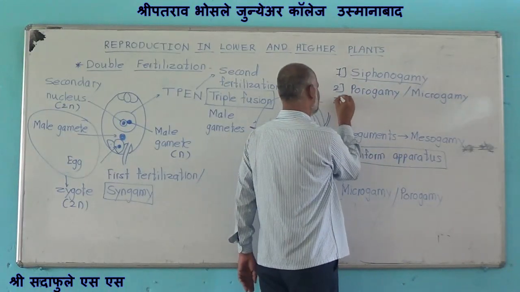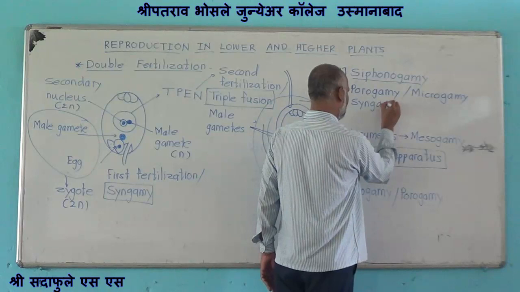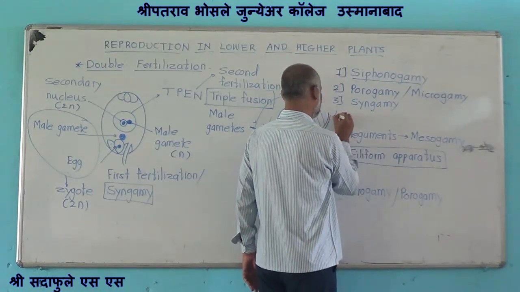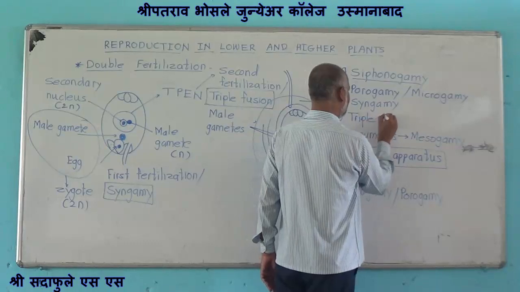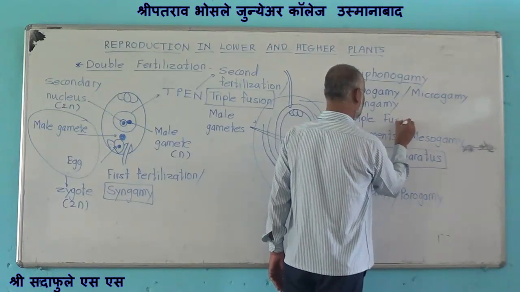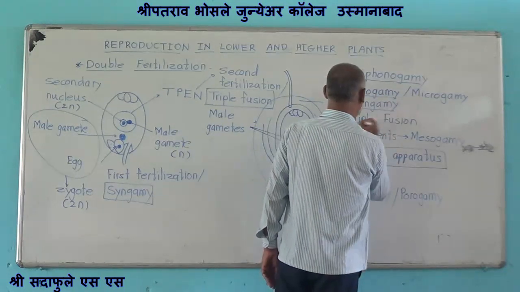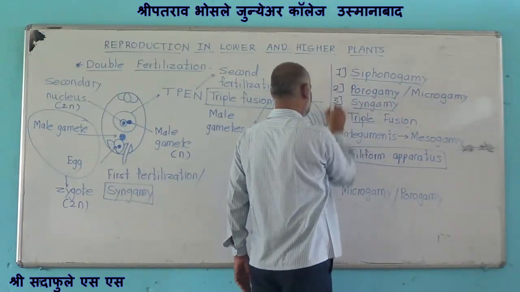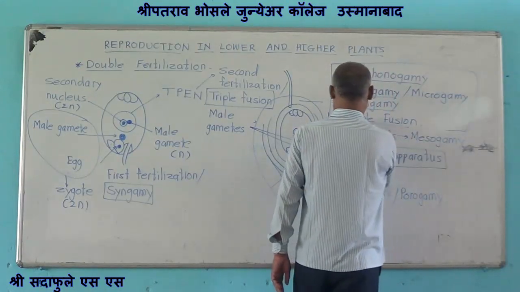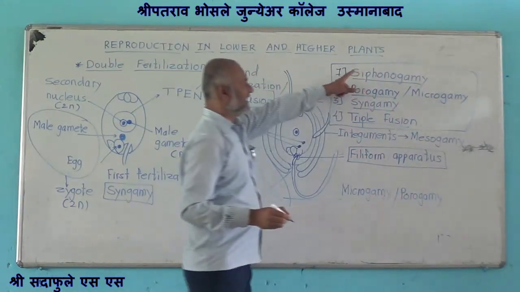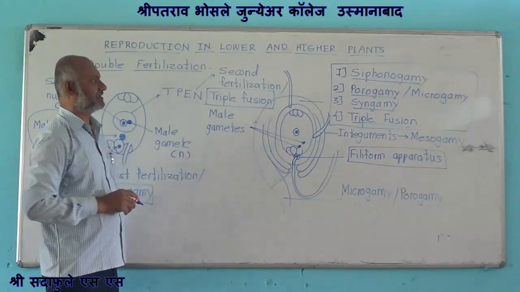Number three is syngamy, and number four is triple fusion. These four points are important points from this concept: siphonogamy, porogamy, syngamy, and triple fusion.